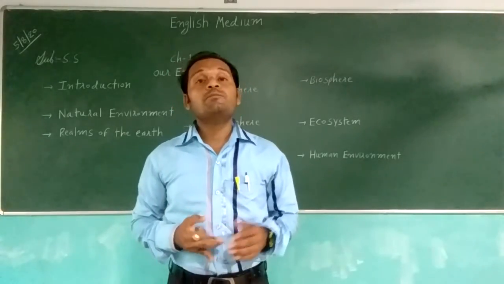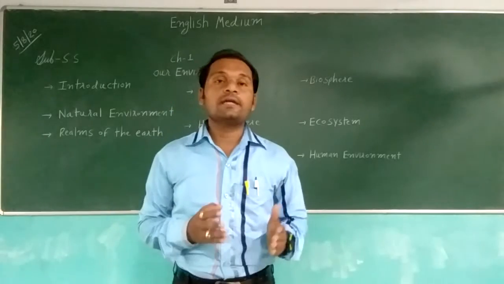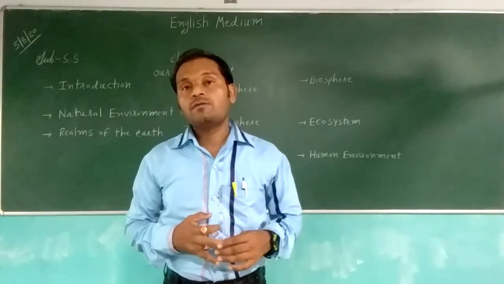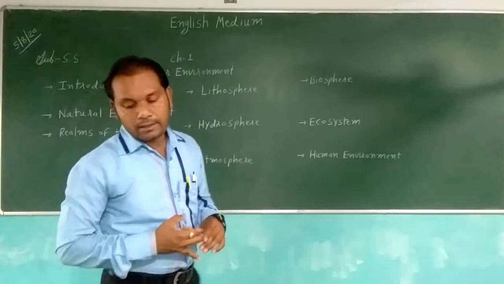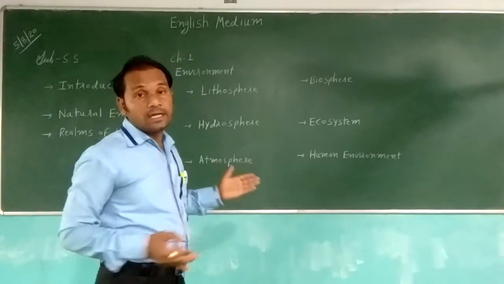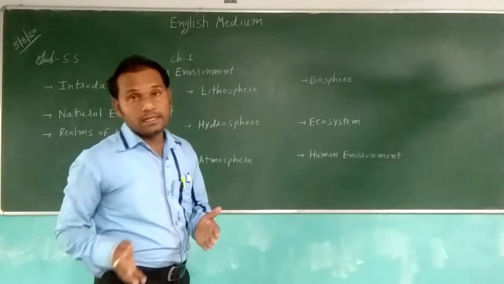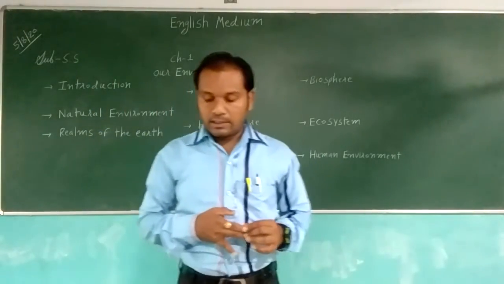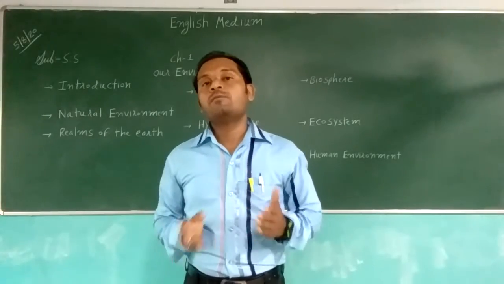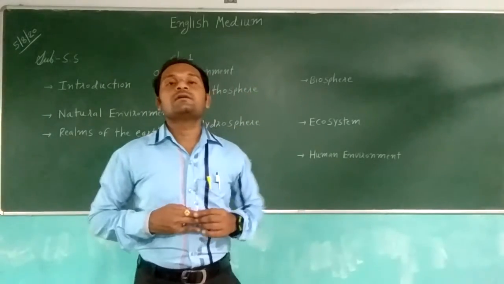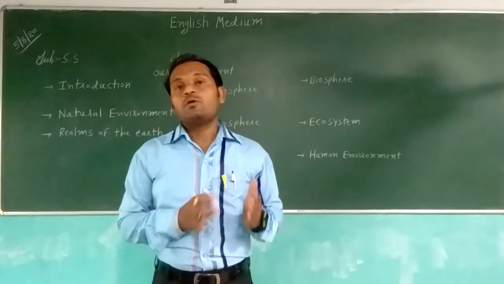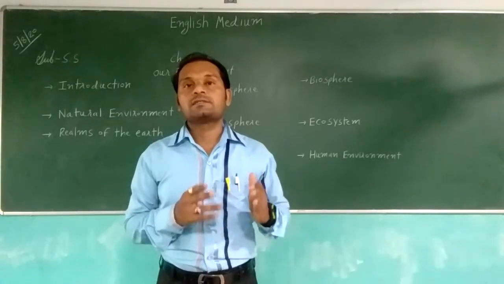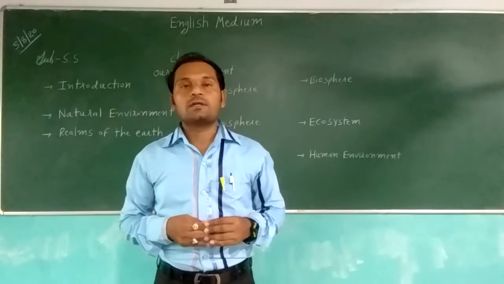And the earth is called the blue planet. Why does it look blue? Because most of the portion is covered with water only. And you know that water bodies are there, like oceans, lakes, seas, rivers, glaciers, snow, and ice, and water is present in all these forms. All these sources are very important for living things. It is the importance of water.